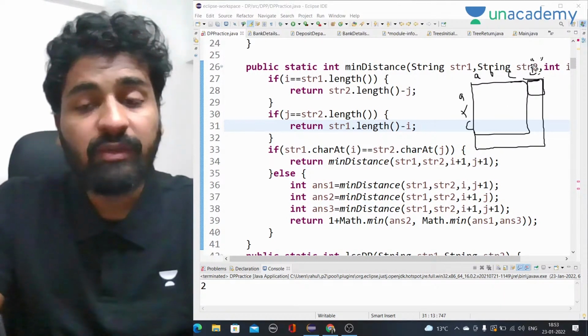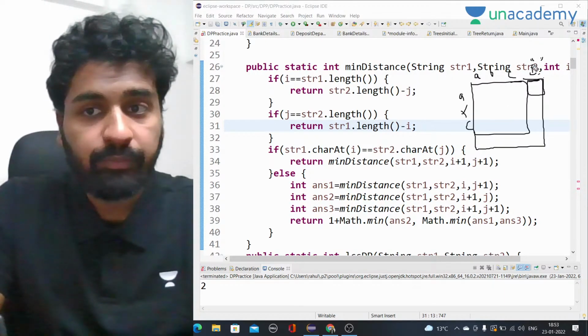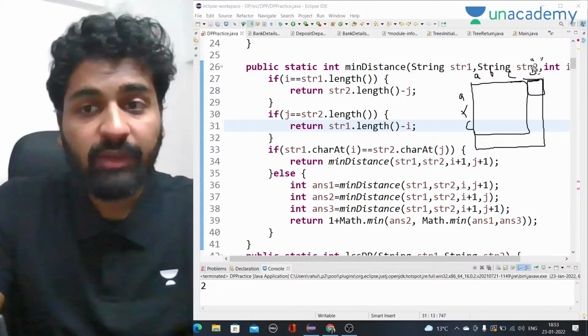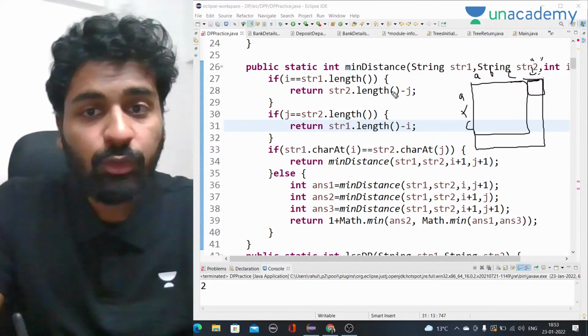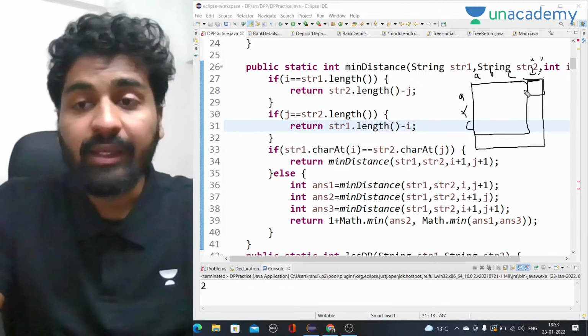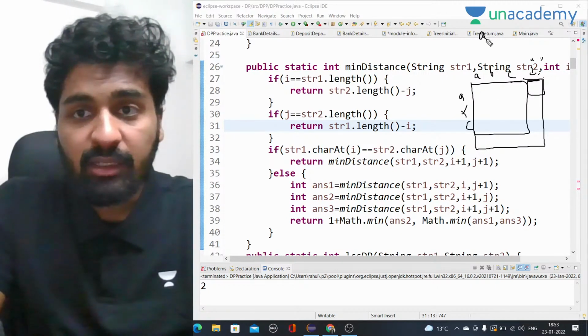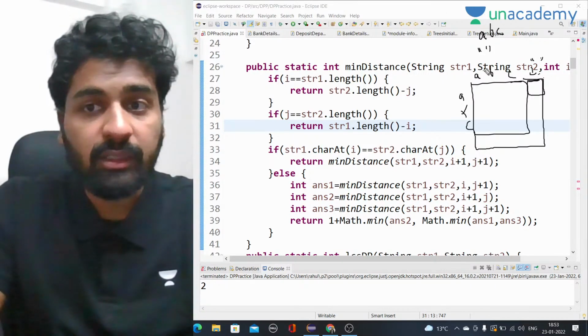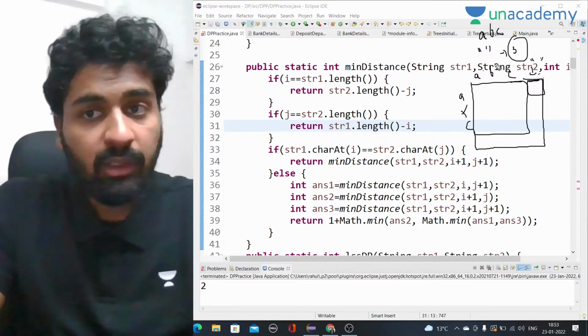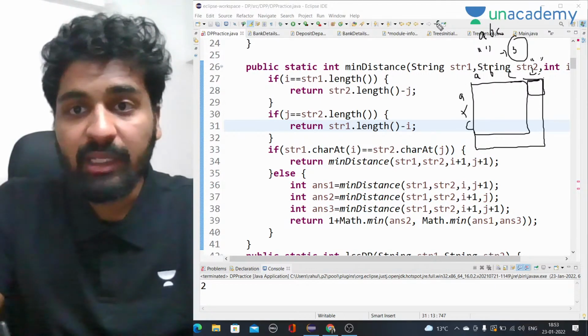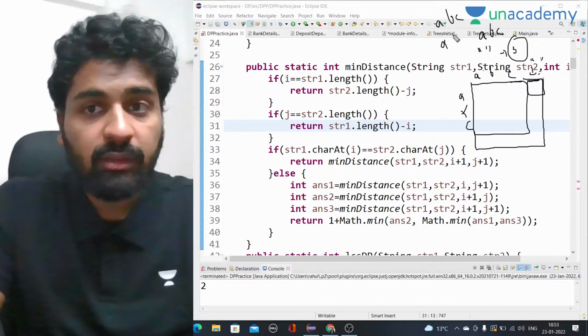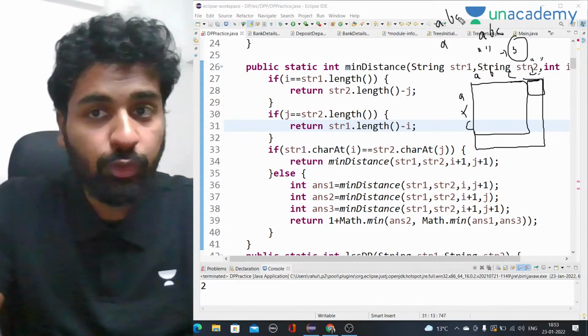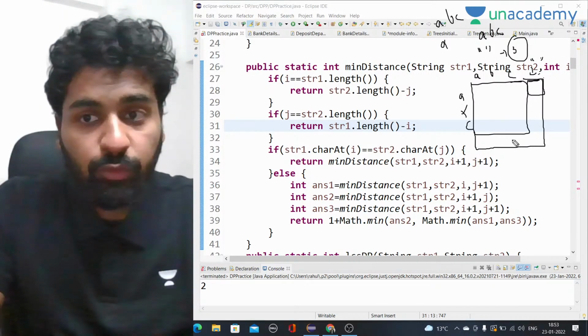Okay, so what we have to actually do is the base case will be str2.length minus j. Let's say abc is there and an empty string is there, the answer will be 3 because we have to insert all these 3. Now let's say there would have been abc and only a there, so the answer at least would have been 2, right?